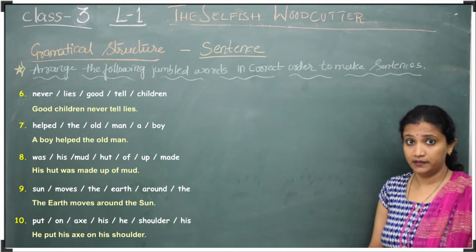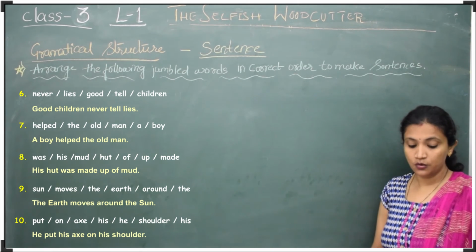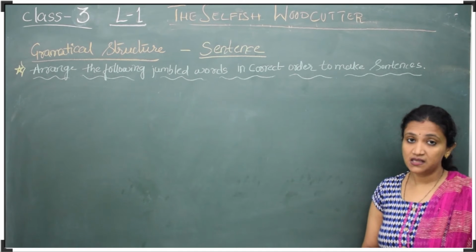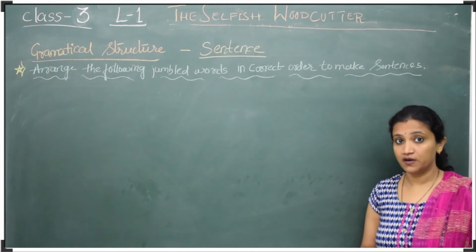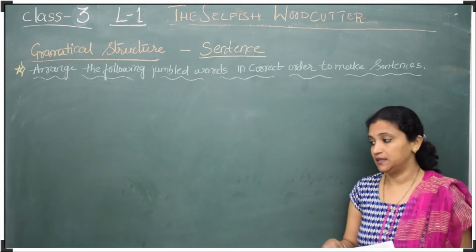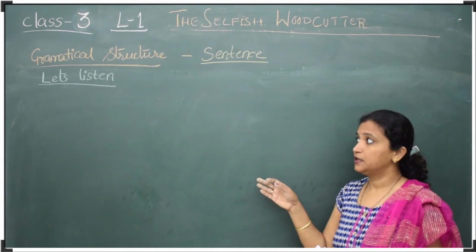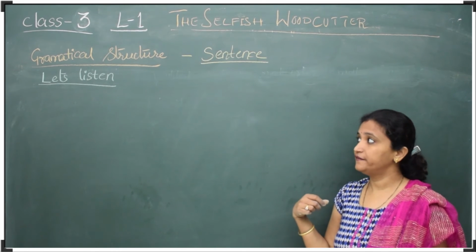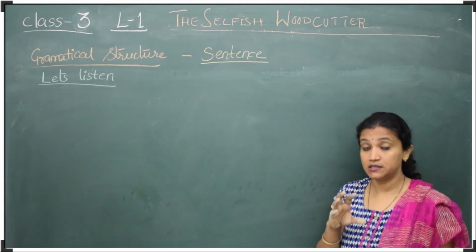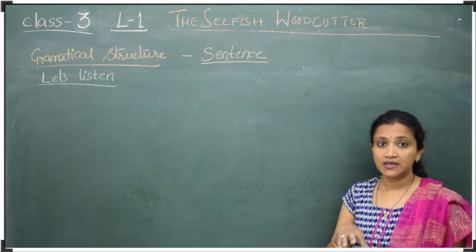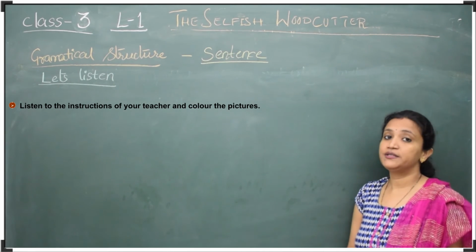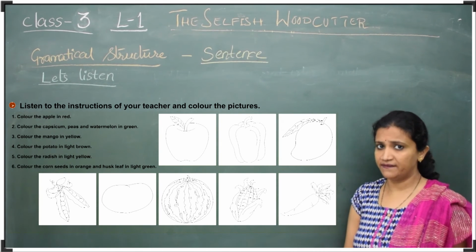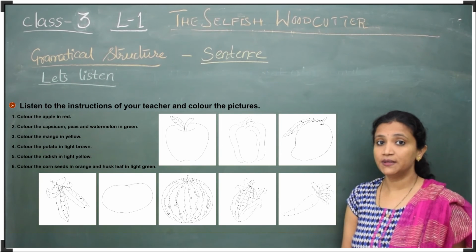So we are done with filling the blanks. Now let's see what is next. Next is "Let's listen". I will be giving this for homework purposes. Now I'll be reading some sentences, and there we have given some drawings, some figures, so you have to color them. Listen to the instructions of your teacher and color the pictures. I will give the instructions and you have to color the pictures.